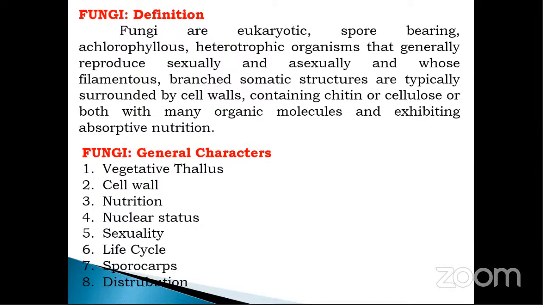In the next chapter we will discuss the different methods of reproduction in the fungus, that is sexual and asexual methods. They have a filamentous or branched somatic structure that is surrounded by a cell wall. The cell wall of the fungus contains either chitin or cellulose, or in some fungi both chitin and cellulose.